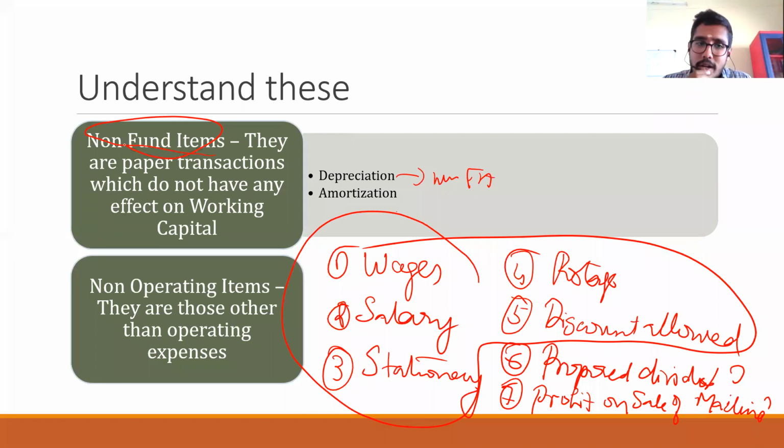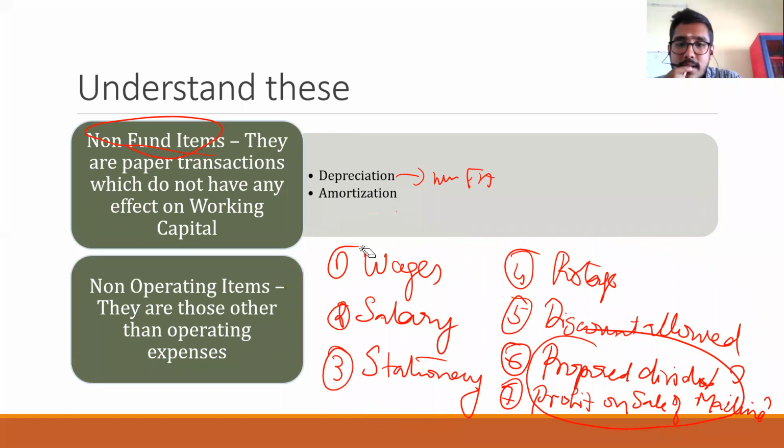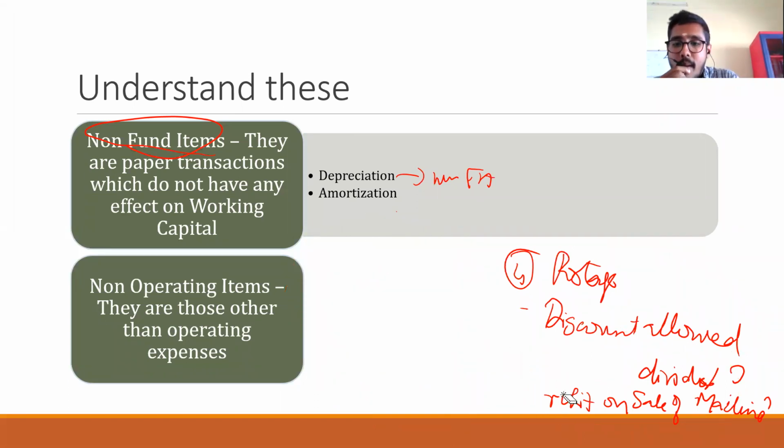That is known as non-fund items. Now, non-operating items means those items which do not have any logical relationship with production or manufacturing of goods. That is why proposed dividend and profit on sale of machinery are said to be like that. There are other items also that we'll discuss. Okay, you're getting the point.